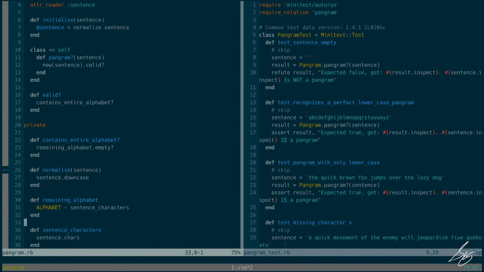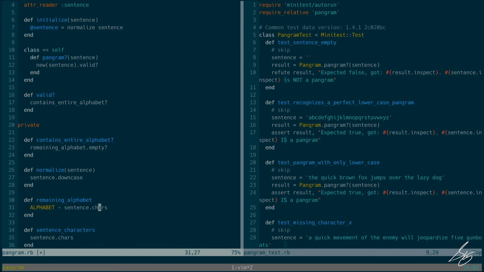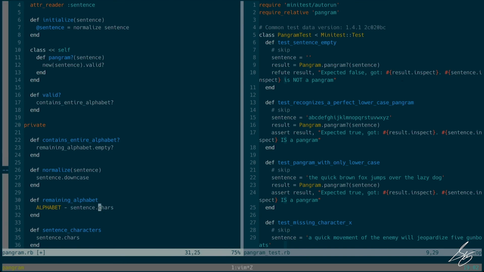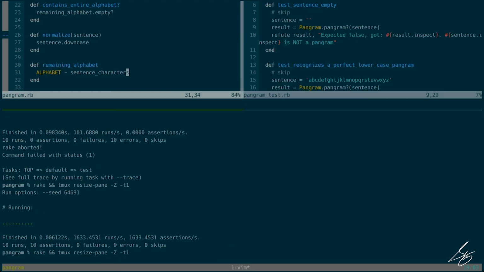You know, this could be sentence.chars. I wouldn't bark if this was here. That's actually pretty clear to me, but it's pretty simple. But I think I'm going to leave it like that.